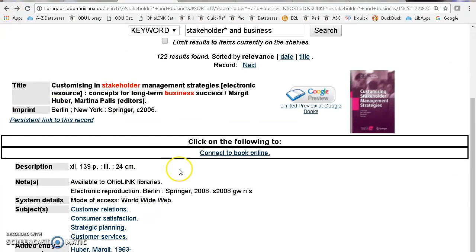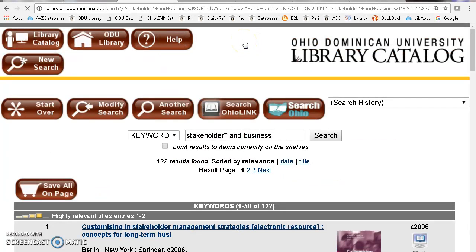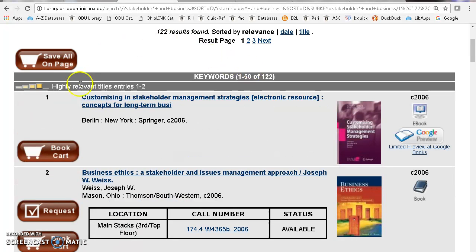Very easy to do. The one thing I would mention is that when you go to connect to the book online, if you're off campus, you'll be prompted to log in using your last name and the last 7 digits of your ODU ID. Now if we go back to our list of results, you will see, again, we have only 2 that have come up highly relevant. And they're both from 2006. So number 1, we probably want something more current. We could look for another book, or we could easily find some articles that are more current.